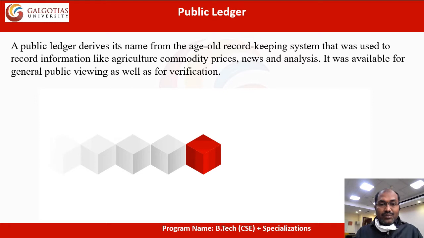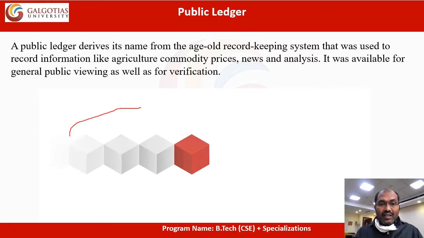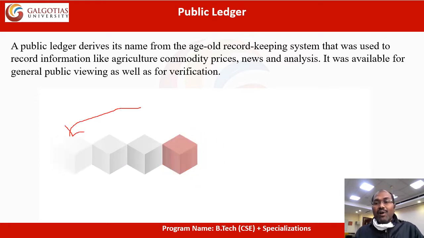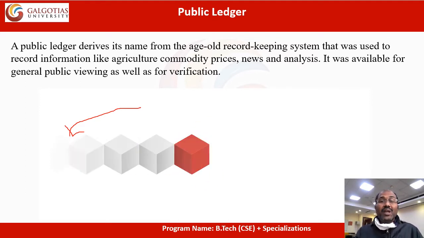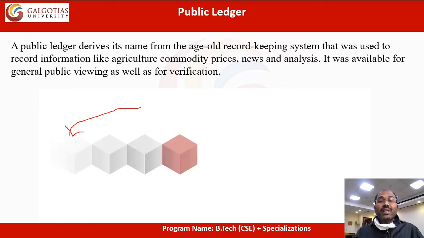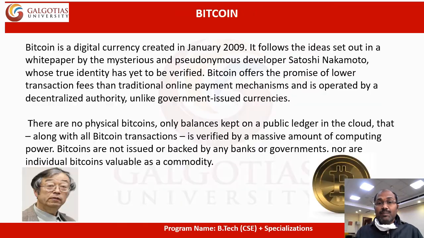All previous transactions are going to be verified for our requirements. The public ledger derives its name from the age-old record keeping system that was used to record information like agriculture commodity prices. In healthcare, transportation, any field, we can make transactions as a public ledger for verification. So that is a public ledger.